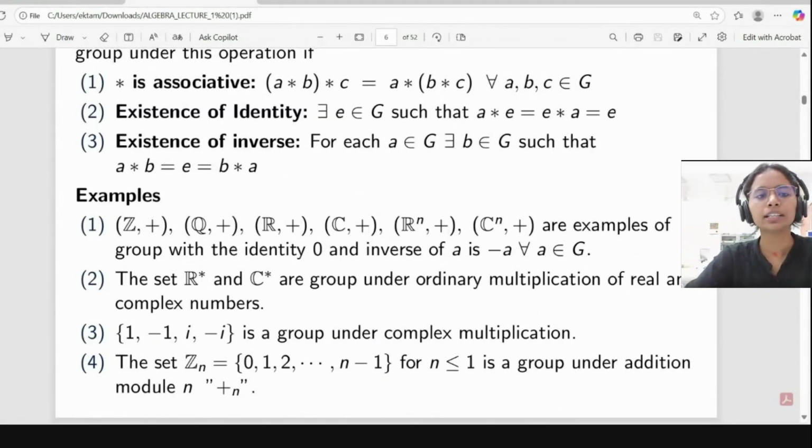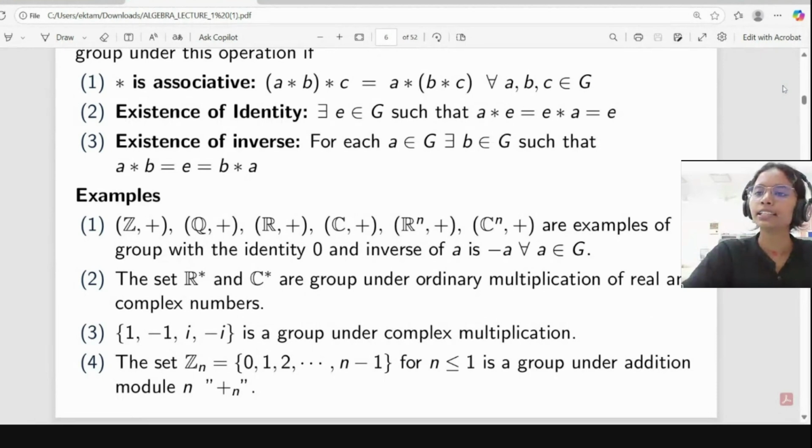Z plus: we know that addition is always associative. From childhood we can see we can add 2 plus 3 plus 4 in any way, it will come to 9 only. So according to this, it is associative. And what about identity? With respect to addition, 0 is our identity. But what about inverse? A plus B equal to 0, so from here B equal to minus A. It means the inverse of A is minus A with respect to addition.